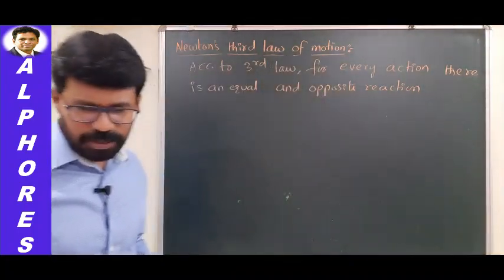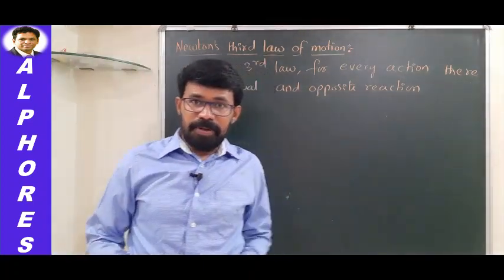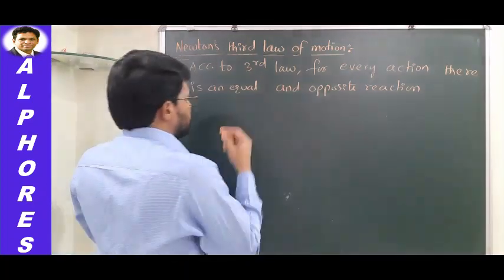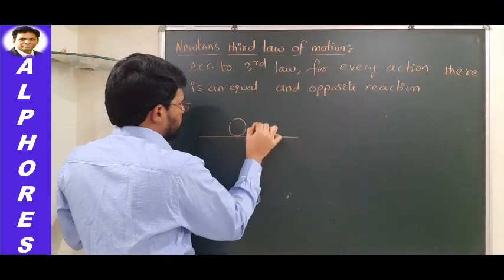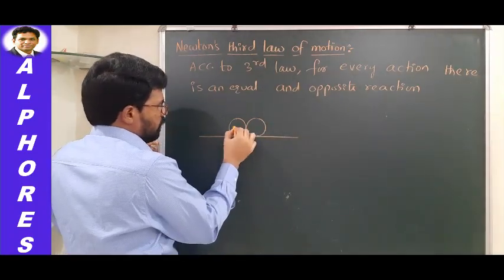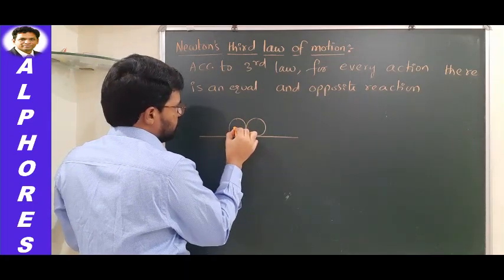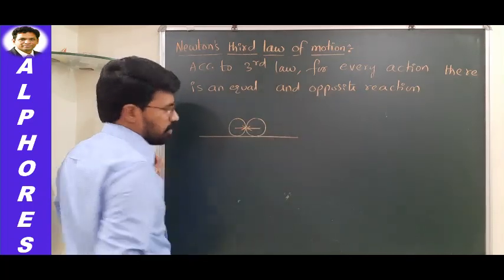So let us try to express whatever words are there in the statement in the mathematical form. To deal with this statement, I will imagine one situation. Let us say two bodies are colliding. When this body collides with this one, what happens? It exerts some force, and this also exerts some force.